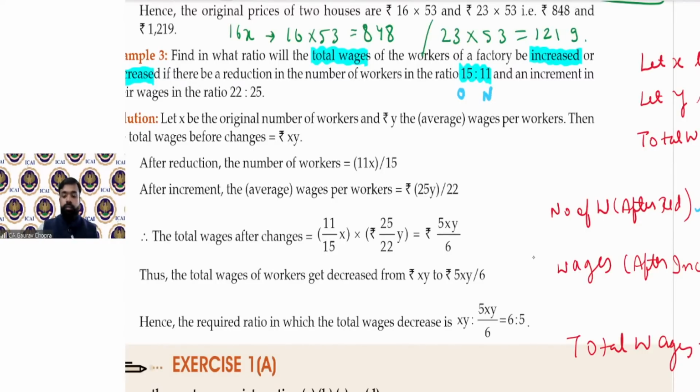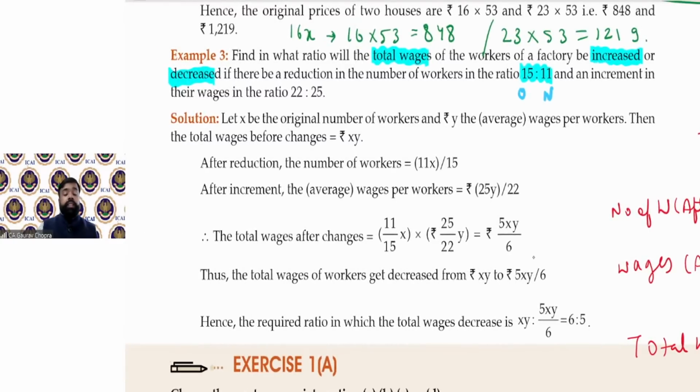Right. And increment in wages, wages में increment हुआ है. Increment means जो value बड़ी है that is new. So 25 is greater, this is new, and 22 is smaller, so this is old. तो always language से आपको clearly पता लगेगा which is new and which is old.